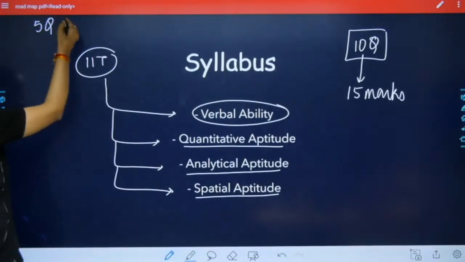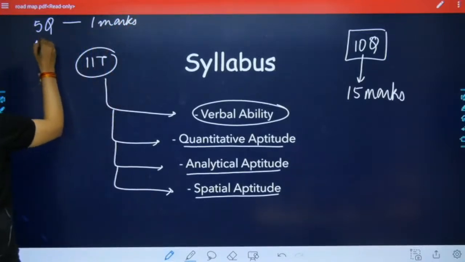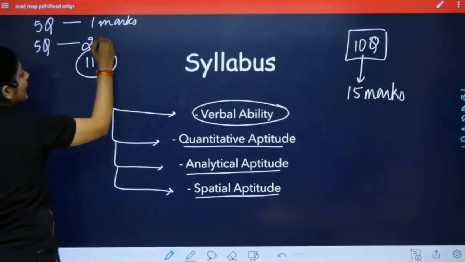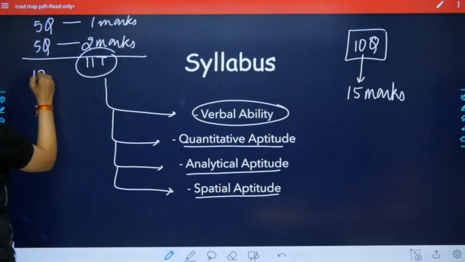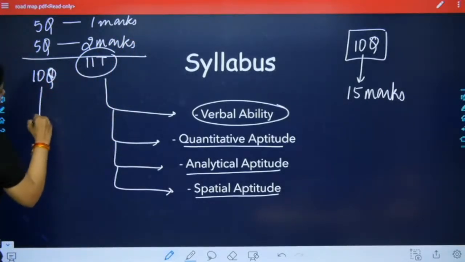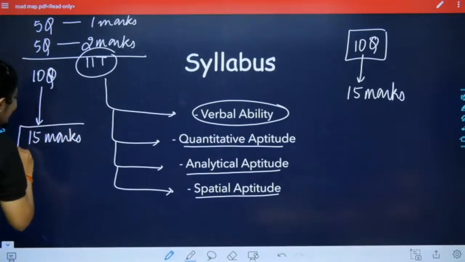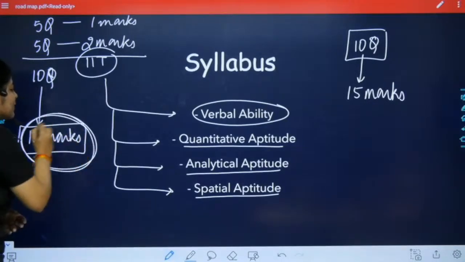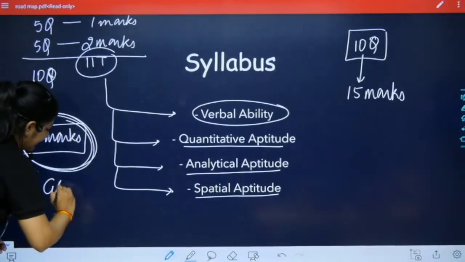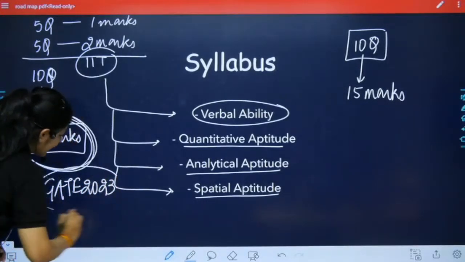We have 5 questions each of 1 mark and 5 more questions each of 2 marks. So here total we have 10 questions and they carry 15 marks. Now in today's session we discuss how we are going to plan this 15 marks for GATE 2023.